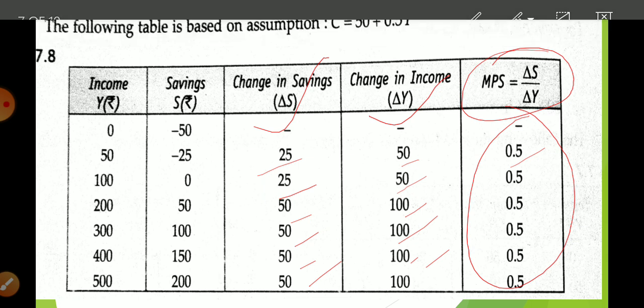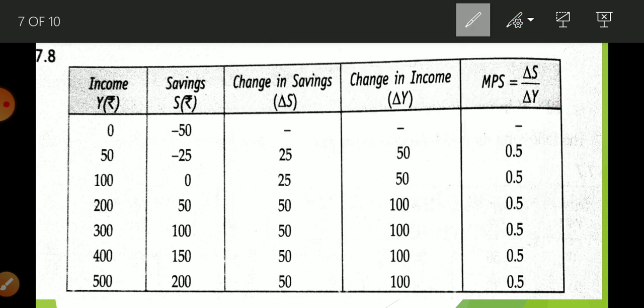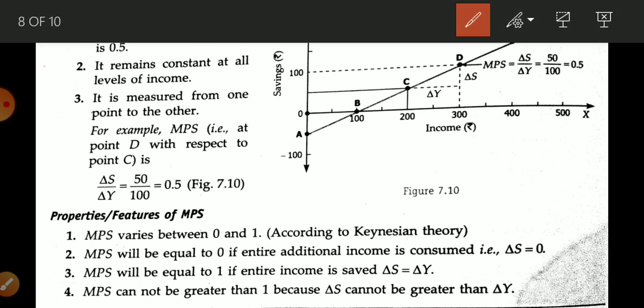Okay students, now we are going to understand it with the help of this diagram. Here you can see that MPS is measured at the point D. So when we draw one line that touches the OX axis, and we draw a horizontal line that touches the OY axis, what is the value of income here?